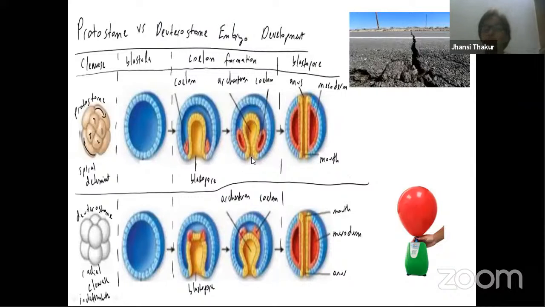Now, let me come back to what I mentioned earlier about protostomes and deuterostomes. Here we know that the blastopore develops into the mouth. When this keeps on continuing, another hole, a pore, is formed here. So for protostomes, where you find spiral cleavage, this is the mouth, then the anus is formed afterwards. In deuterostomes, like echinoderms and human beings, chordates, the blastopore becomes the anus, and the mouth is formed afterwards.